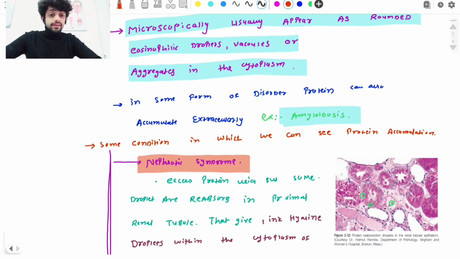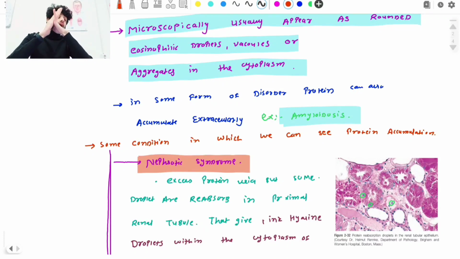If you have read renal pathology, what is the meaning of nephrotic syndrome? Nephrotic syndrome means excess proteinuria, where a large amount of protein goes out in the urine. In normal physiological conditions, protein does not leak out in the urine, but in nephrotic syndrome a large amount of protein is going out in the urine.